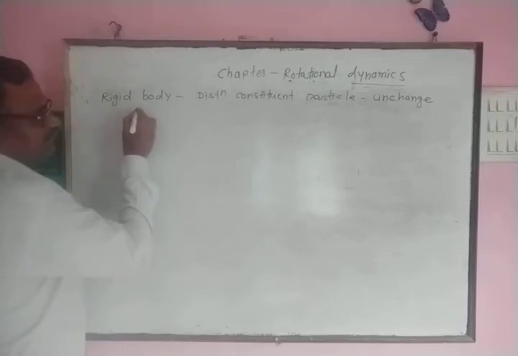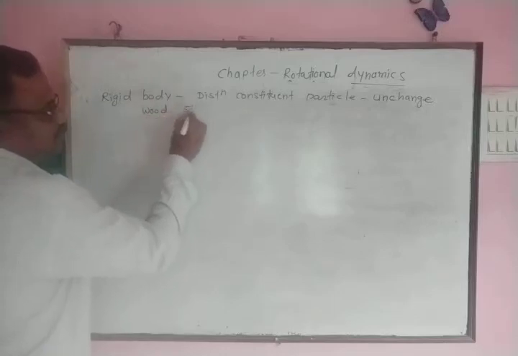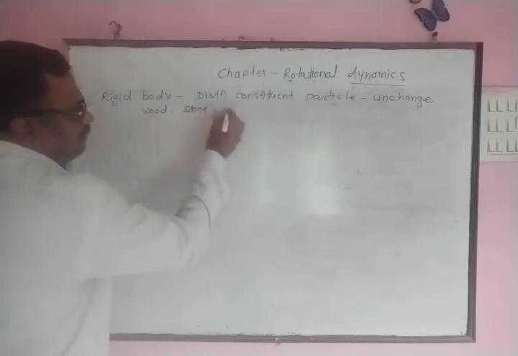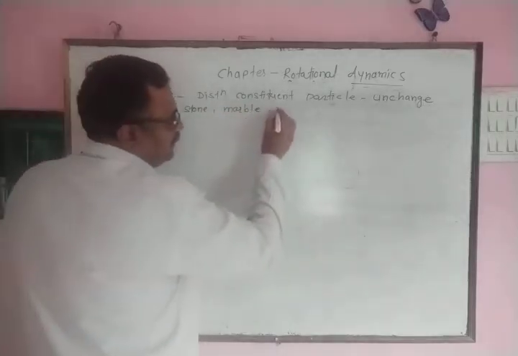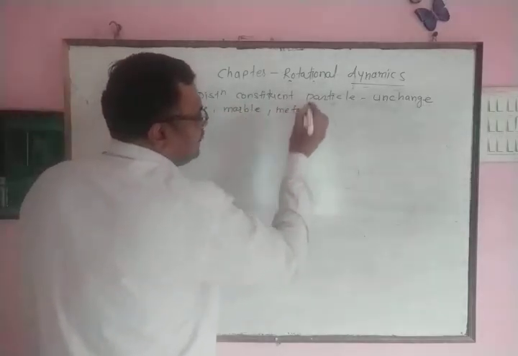Generally, we consider wood, stone, marble, metal as a rigid body.